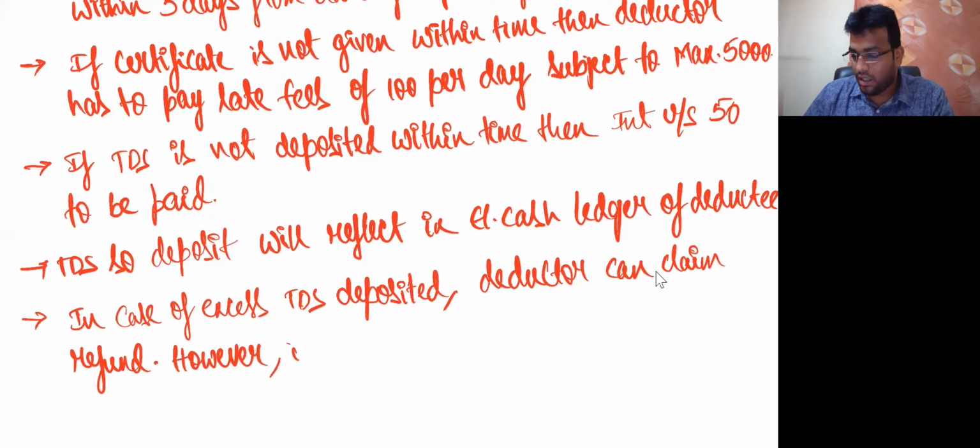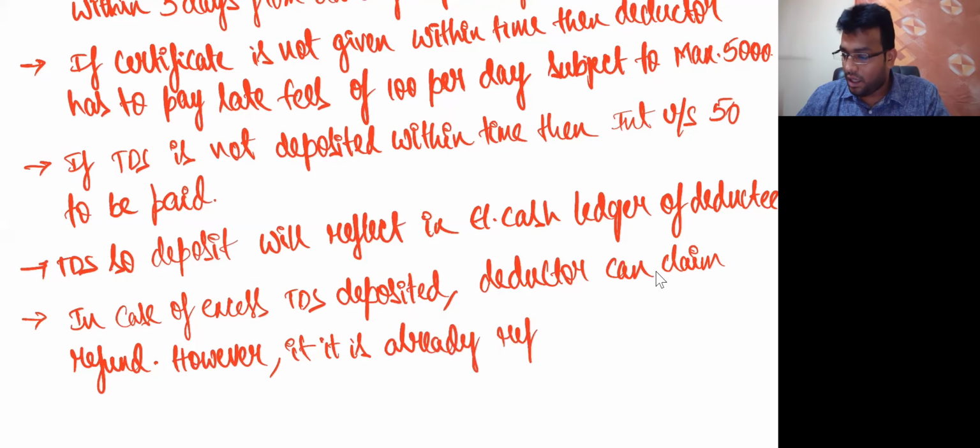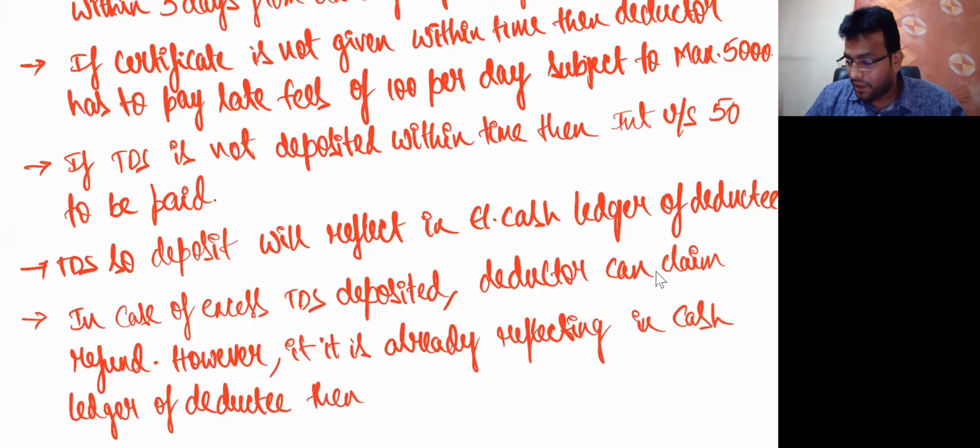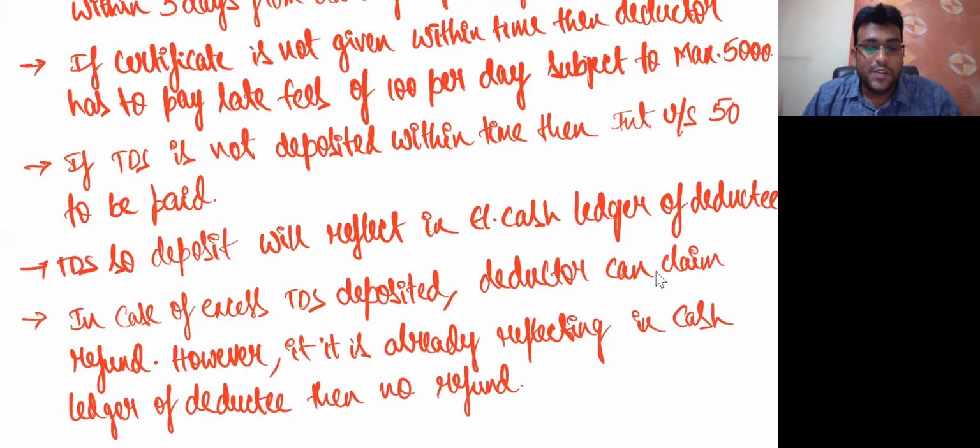However, if it is already reflecting in the cash ledger, if it's already reflecting in what, my dear friends? Cash ledger of the deductee, then no refund. Obviously, a common sense point. When another party has taken credit of that, then how will refund come, my dear friends? There is a high possibility like this. Clear, my dear friends? They might pay more TDS. Speak out. Are we clear?